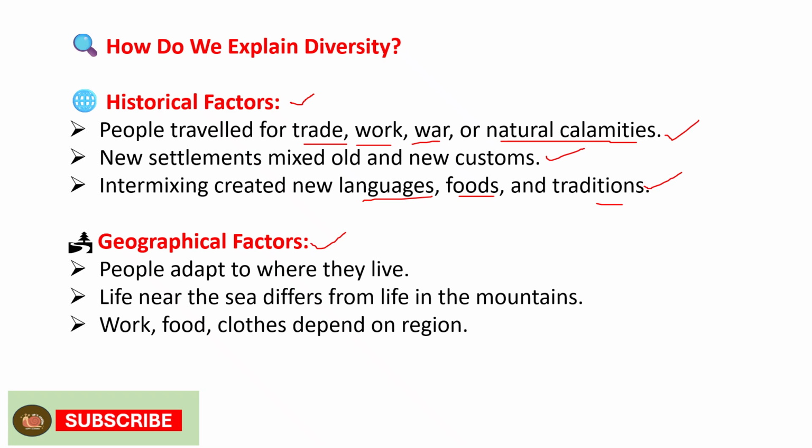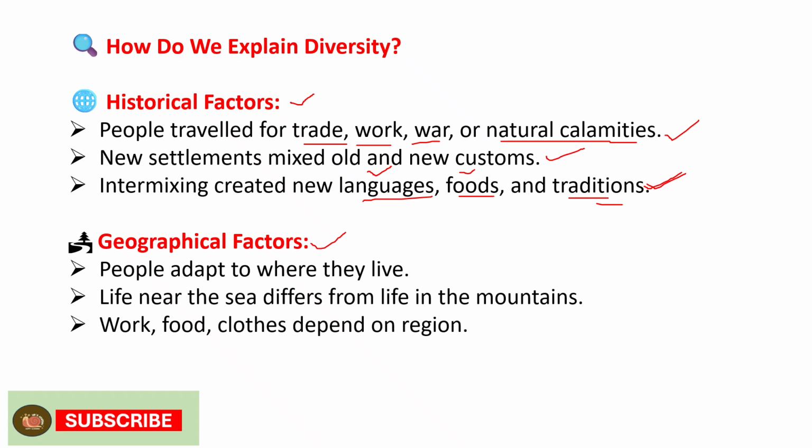Nowadays also, our parents were not eating pizza, but nowadays we are eating pizza. Most of the parents didn't speak English before, but nowadays our children also speak English. And even traditions: naturally, we celebrate Christmas, Eid, and Hindu festivals like Deepavali without any religious practice.